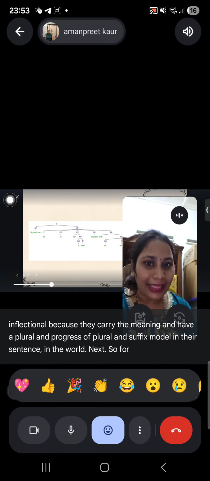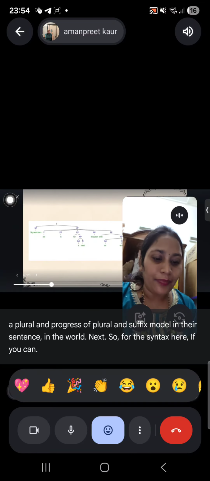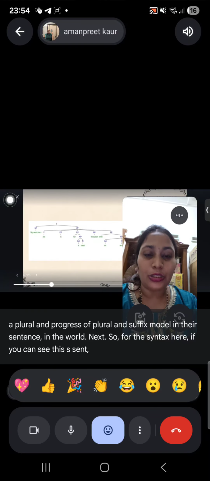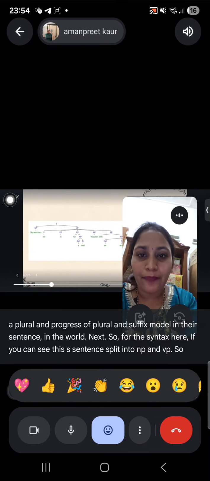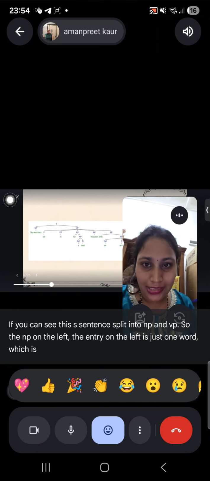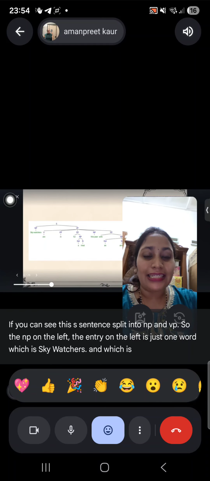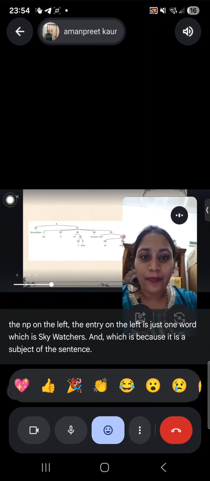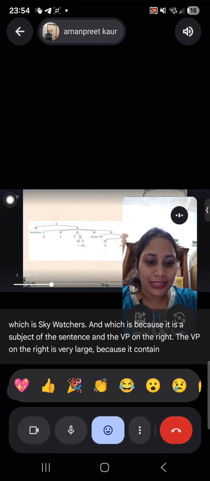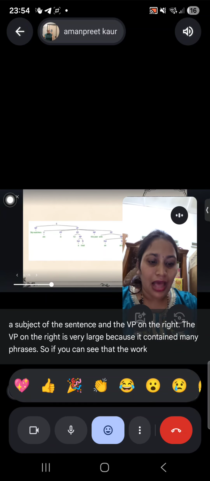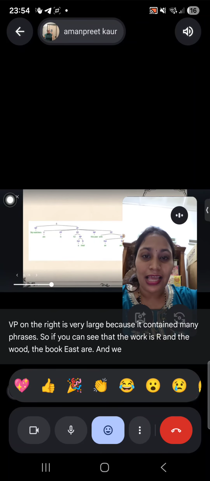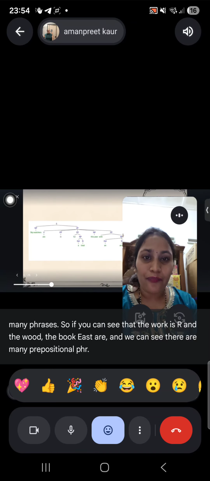Next, for the syntax, if you can see, the sentence S splits into NP and VP. The NP on the left is just one word, sky watchers, because it is the subject of the sentence. The VP on the right is very large because it contains many phrases. The verb is are, and we can see there are many prepositional phrases branching out.